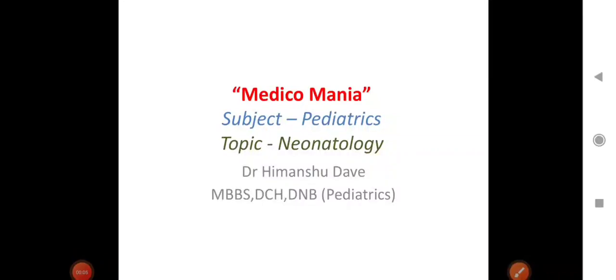We have started this QRS, that is quick revision series, especially for NEET PG aspirants and those who are preparing for FMG exam. We will go through important topics, important points of particular subjects and topic wise quite fastly so that it will help in the revision of all the students preparing for NEET PG and FMG.